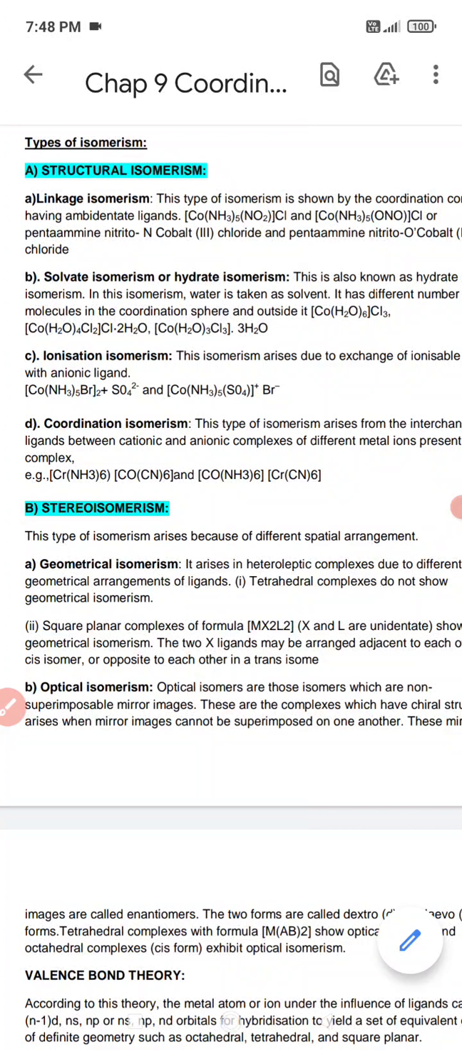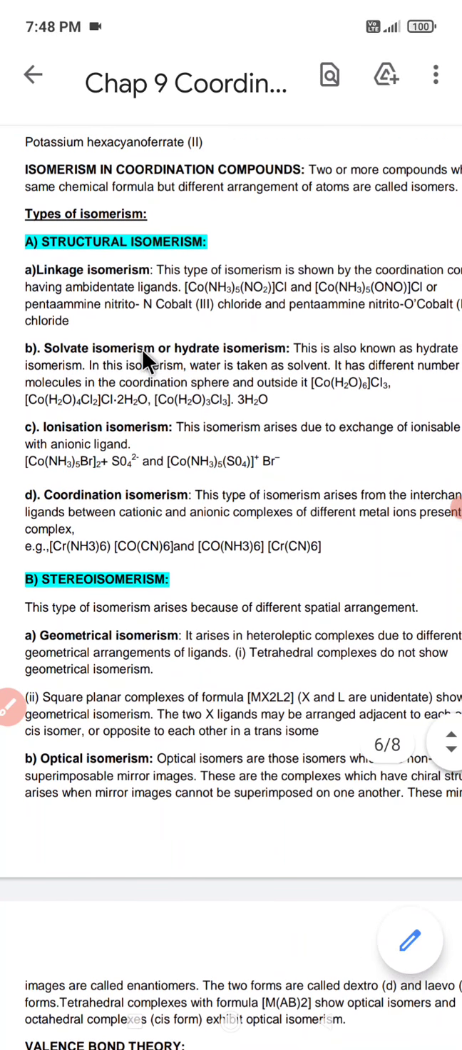Good morning, children. We are once again in the same chapter, that is chapter 9, coordination compounds. In this part of the chapter, we are going to discuss isomerism in coordination compounds. What are the different isomerisms we encounter in coordination compounds? That is the topic that we are going to discuss today.